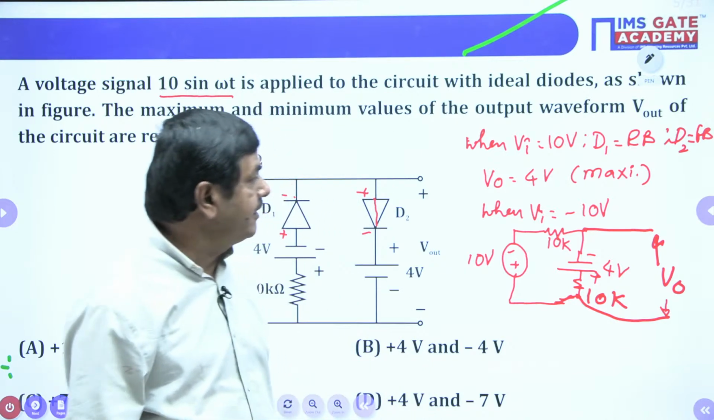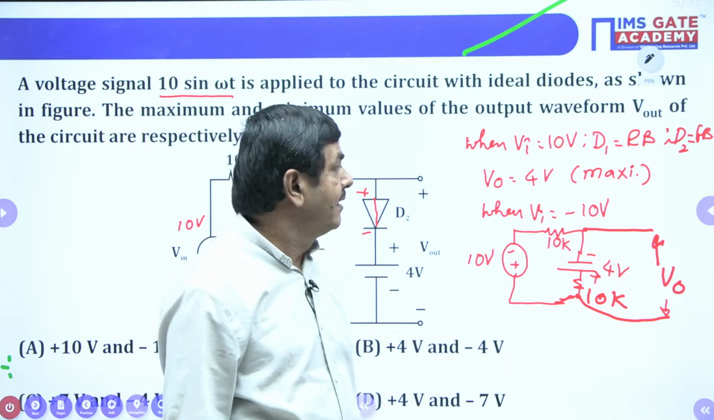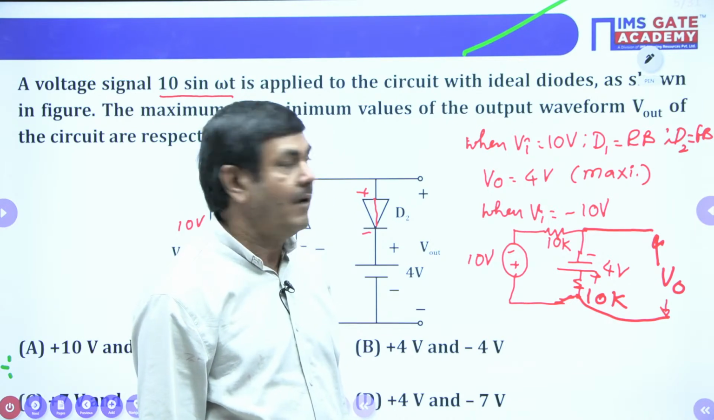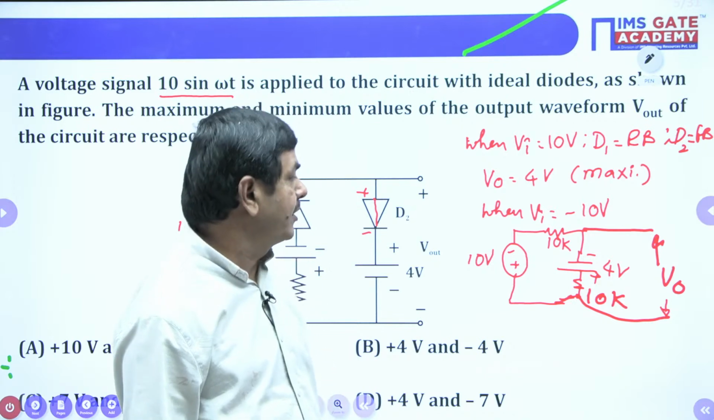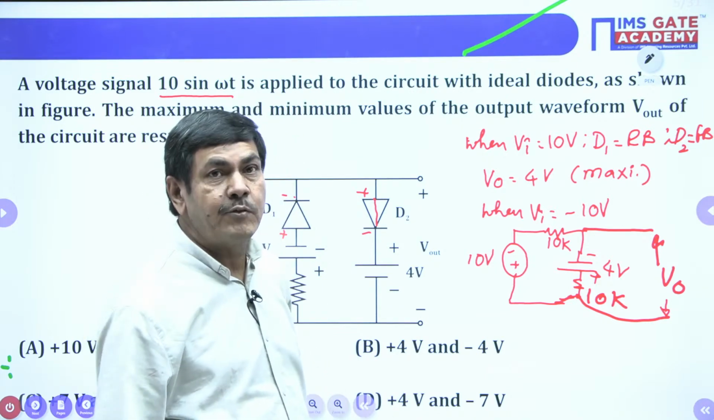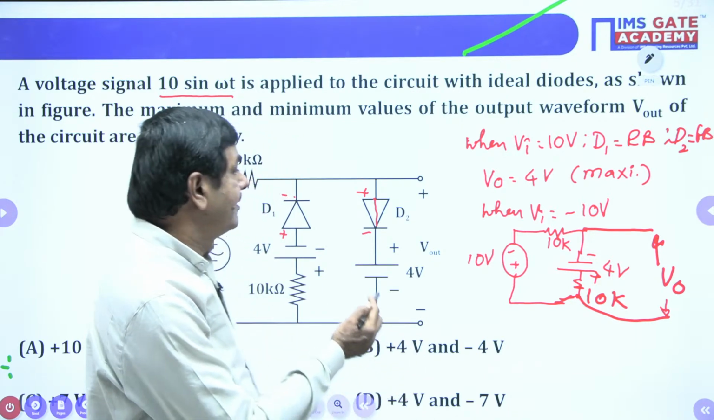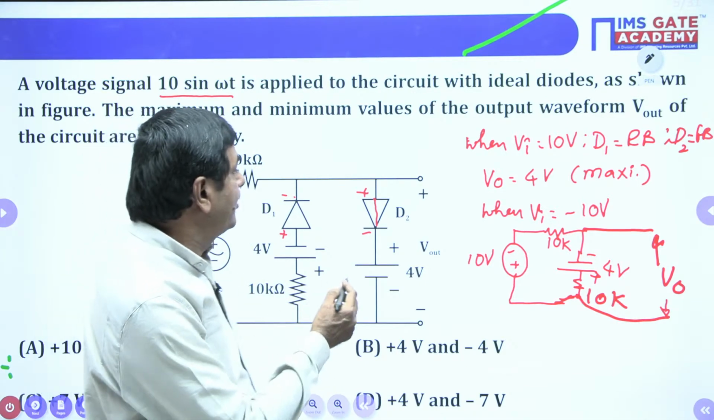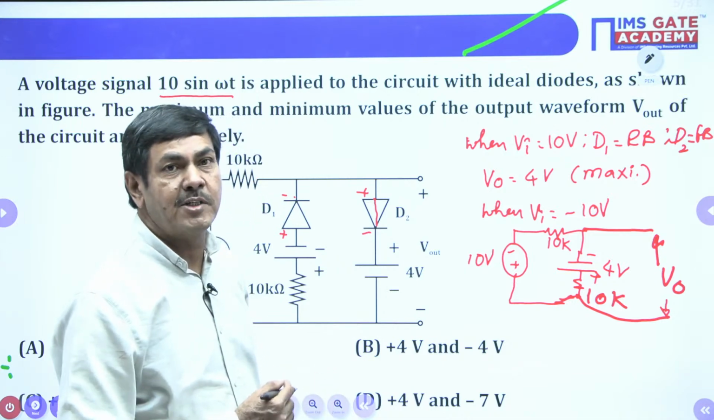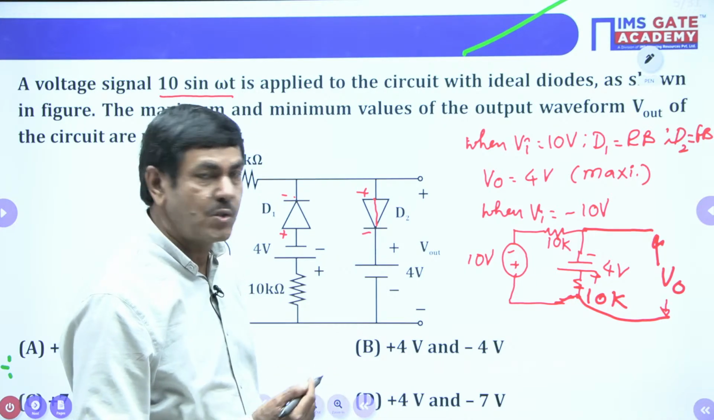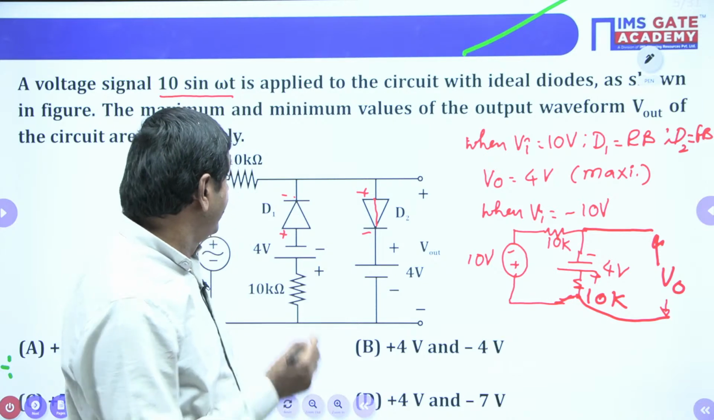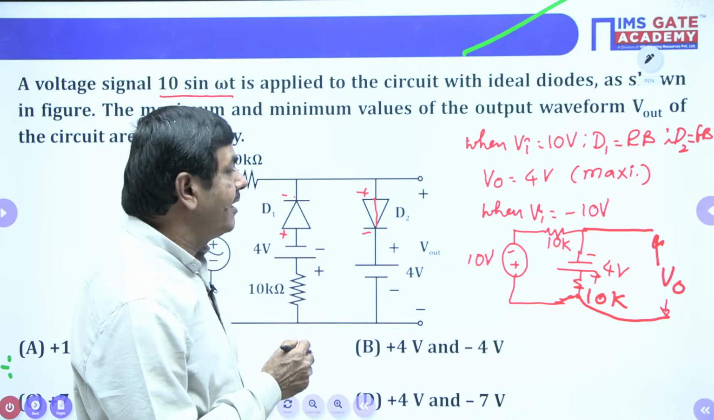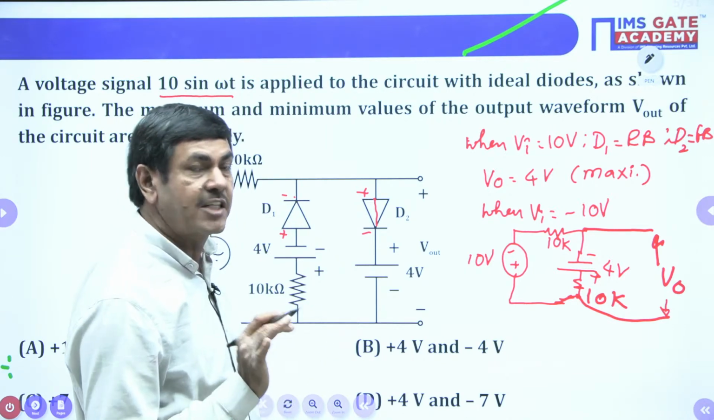Yes, we can find the V0 minimum here. Already we got V0 maximum as 4 volts. How can we find V0 minimum? That is more important now. The equivalent circuit we can plot this way. Whenever minus 10 volts is connected to this circuit, diode D2 is off because it is reverse bias, so it is open circuited. D1 is forward bias, so it must be replaced by a short circuit here.